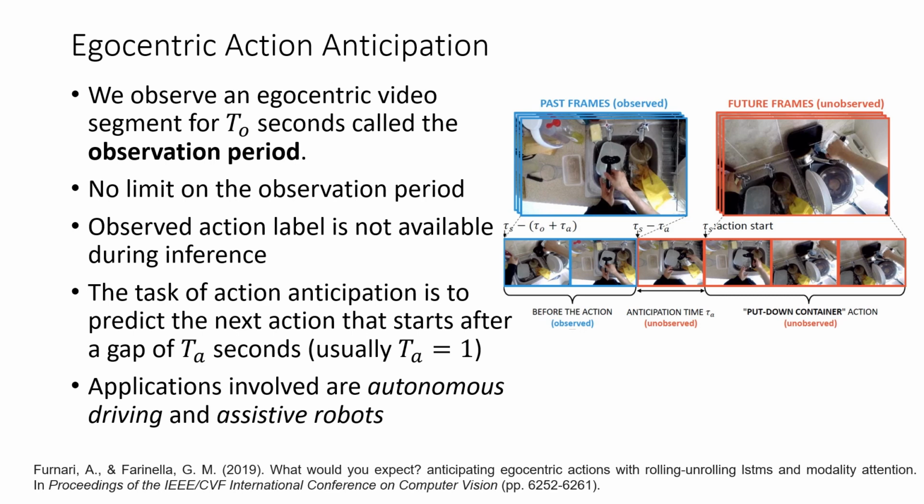The applications involved are autonomous driving, where we have to predict what other pedestrians or cars are going to do next so that we can plan our next move, and assistive robotics, where a robot has to predict what the person is going to do next so that it can help him or her in their tasks.